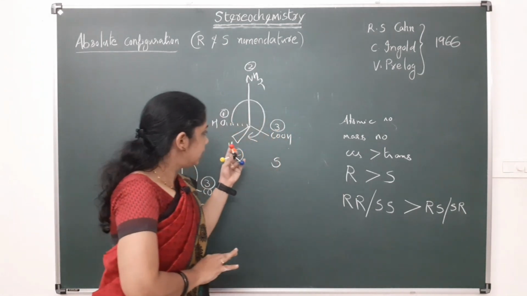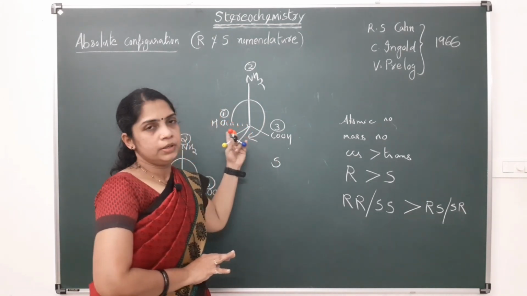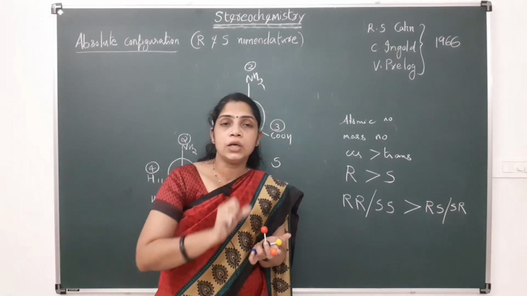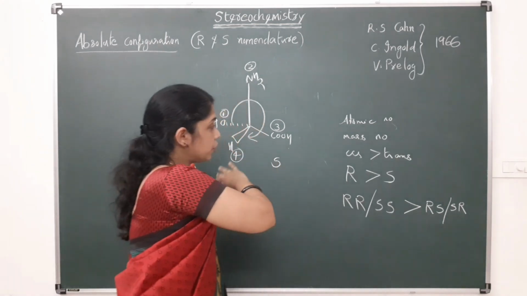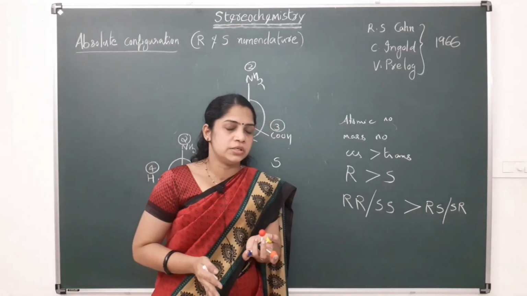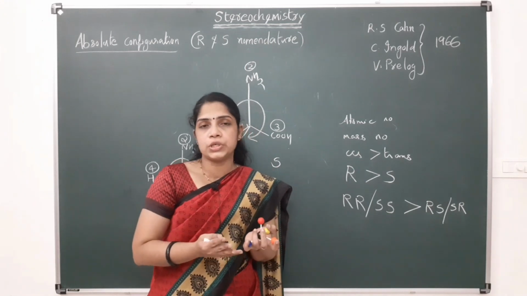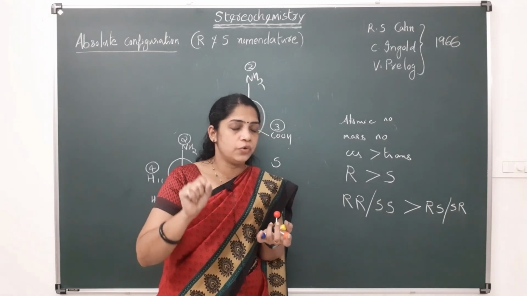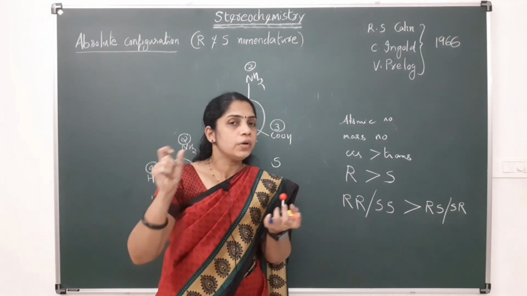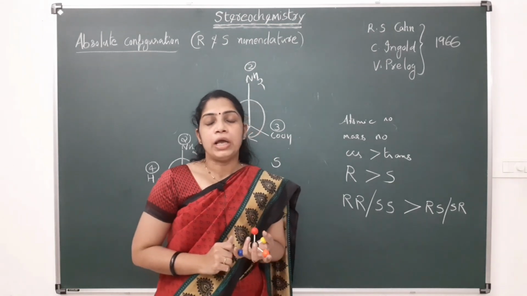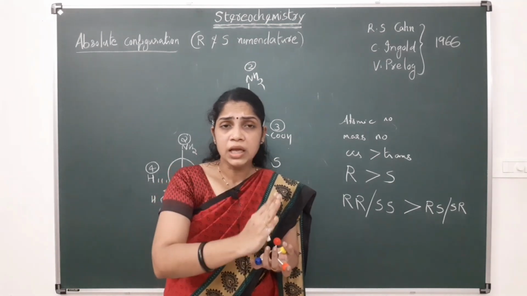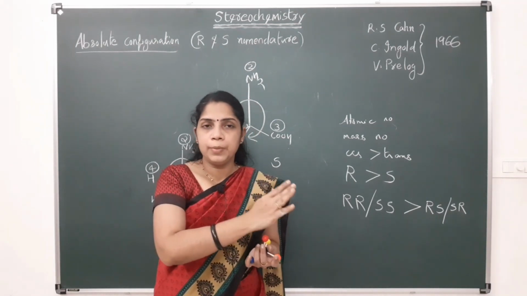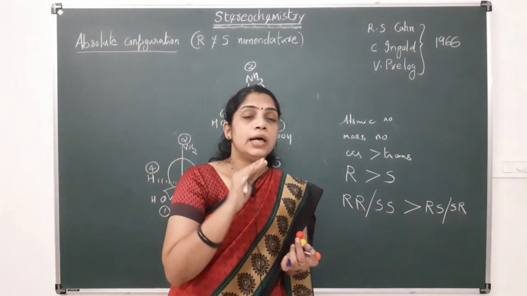If hydrogen is not away from the viewer, we have to reverse the configuration. Actually, the best method for finding the configuration is to convert this flying wedge into Fisher projection. And from the Fisher projection, we can easily give the configuration R or S. In the Fisher projection, the condition is that the lowest priority must be on the vertical line.